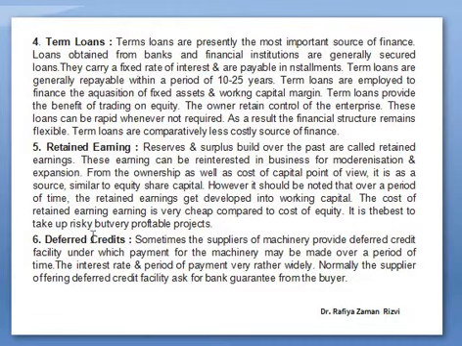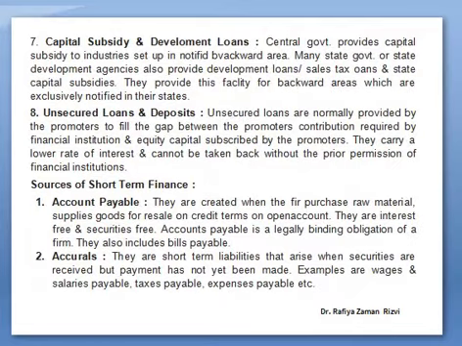Then deferred credits. Sometimes suppliers of machinery provide a deferred credit facility under which payment for the machinery may be made over a period of time. So this credit facility usually is given to the producer by the supplier, in which you can make a payment on a later date. Then capital subsidy and development loans.